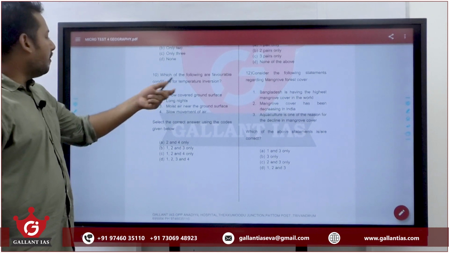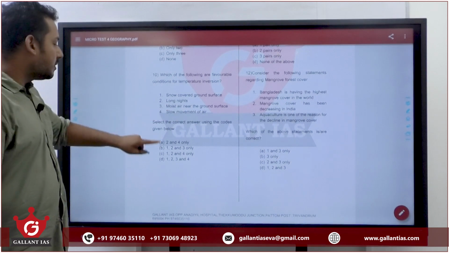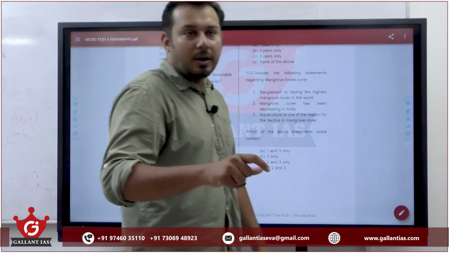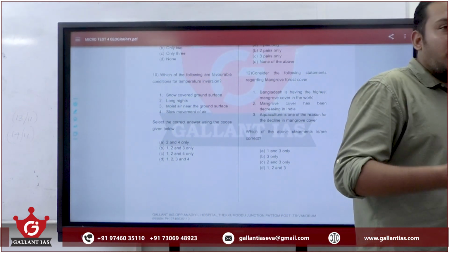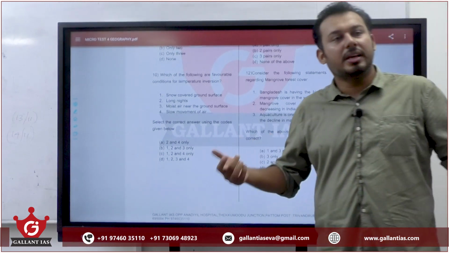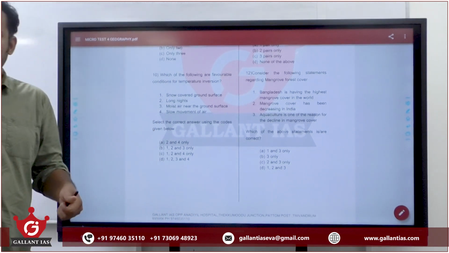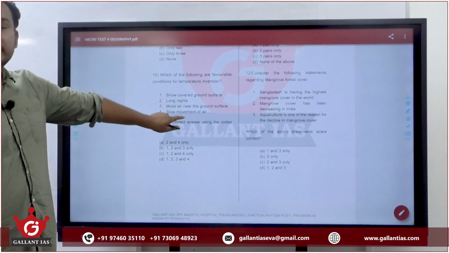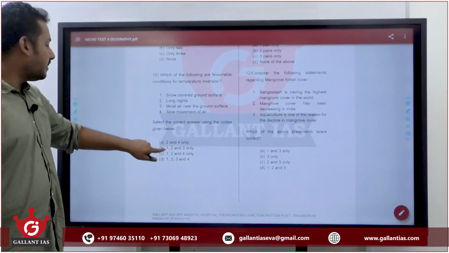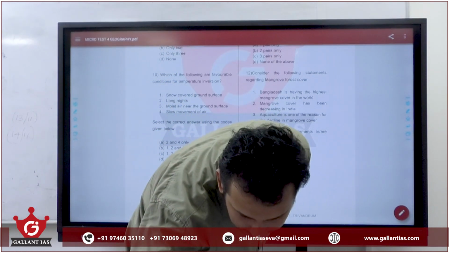So the favorable conditions include snow-covered ground surface, long night, moist air near the ground surface, slow movement of air. If you have moist air near the ground surface, water vapor is one of the major contents that traps heat and does not allow the escape of heat. So for temperature inversion to occur, the loss of heat should be high and the moisture content should be low. So the third statement can be eliminated. The answer is 1, 2 and 4, C. 10th question, the answer is C.